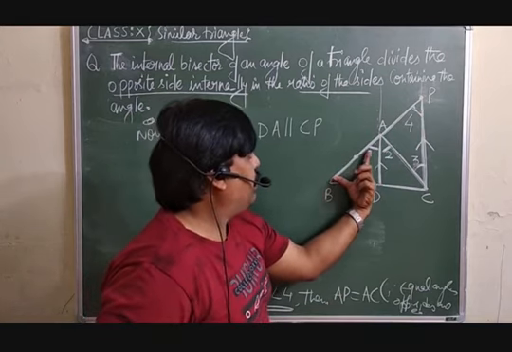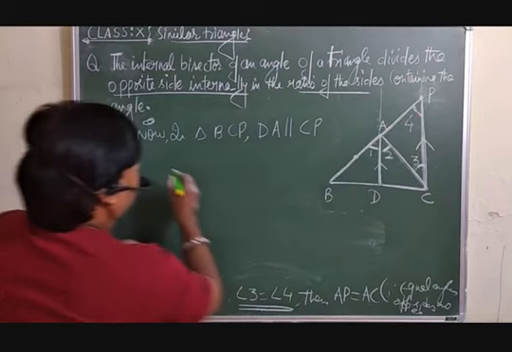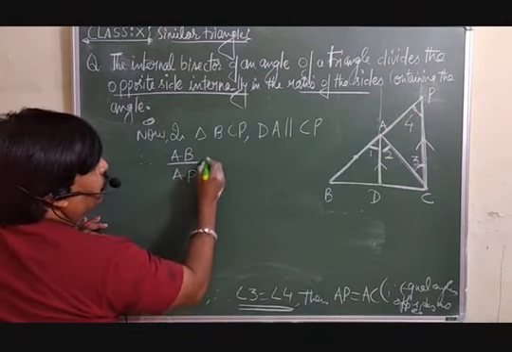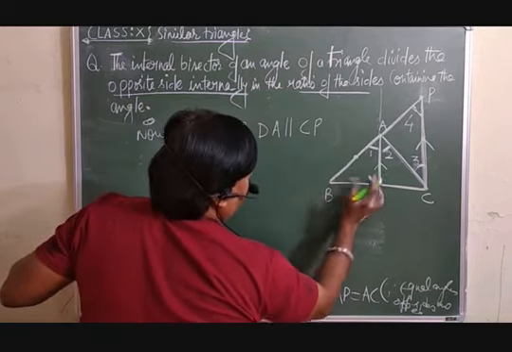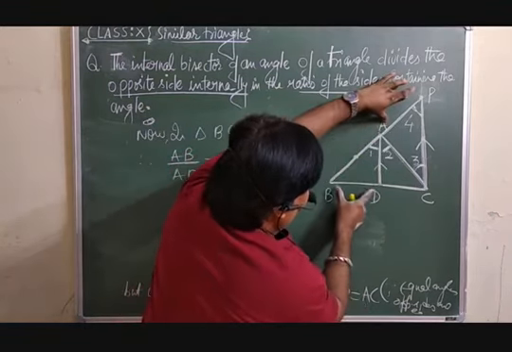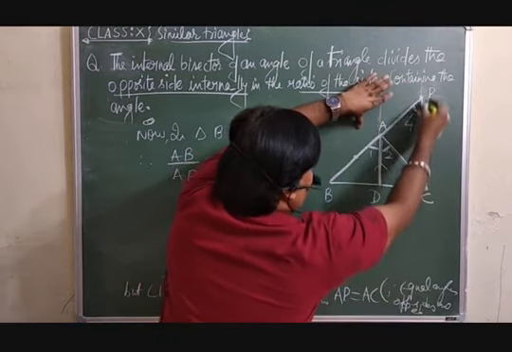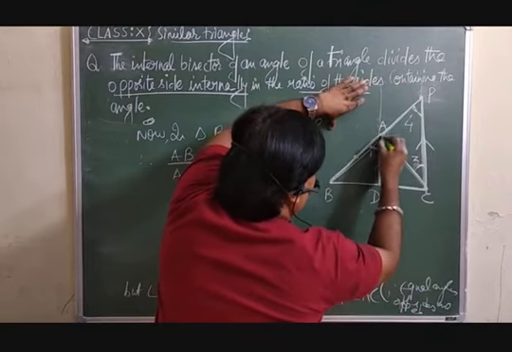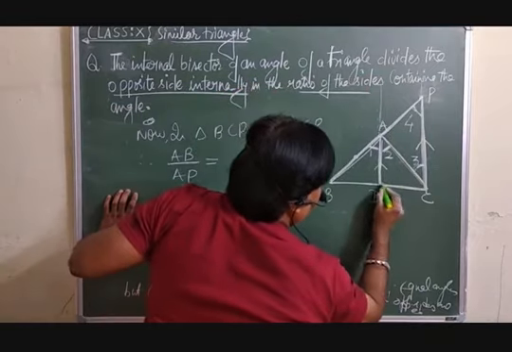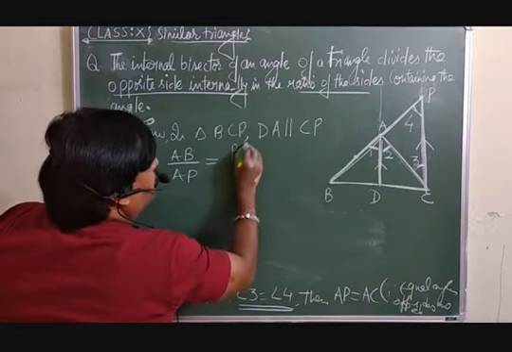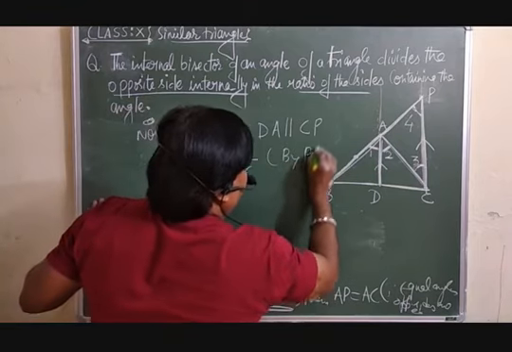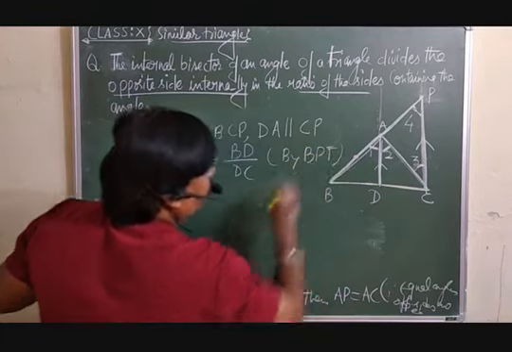You can say AB over AP will be equal to BD over DC, because whatever ratio you take here, the same we take there, since this is the line which is parallel to this one. This is by BPT, the basic proportionality theorem.